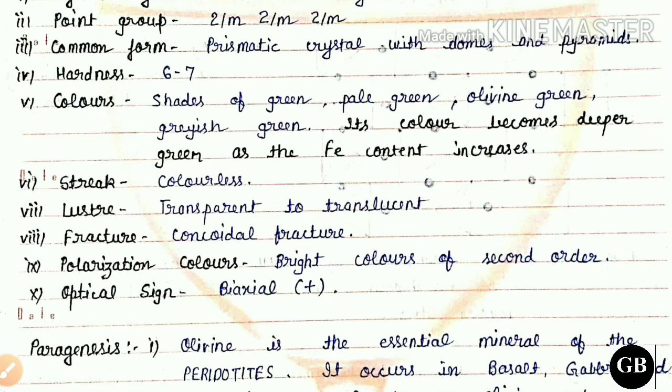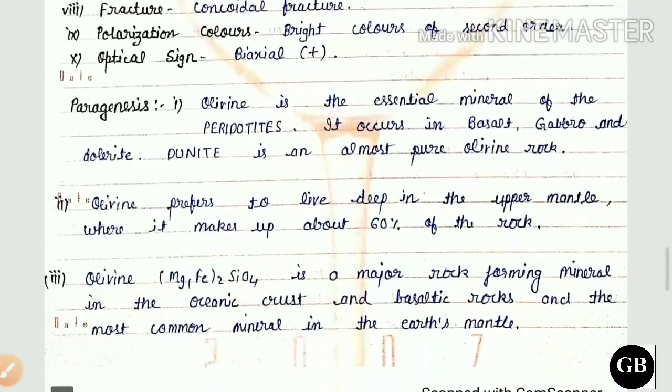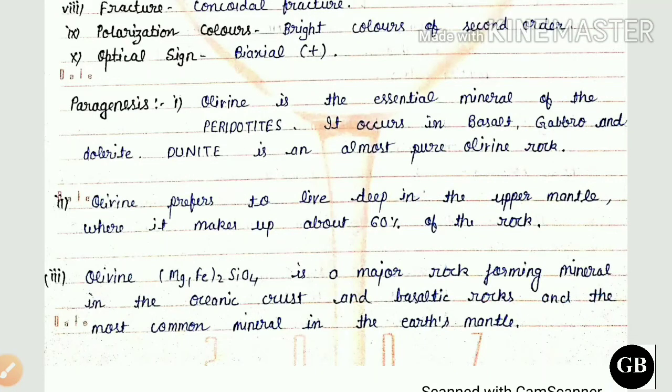Bright colors of second order polarization colors, and optical sign is biaxial positive. Biaxial means, as we know, in which two optic axes are present, and optic axis means along which there is no double refraction. When we talk about the paragenesis of the olivine group of minerals, the first point is olivine is an essential mineral of the peridotites.